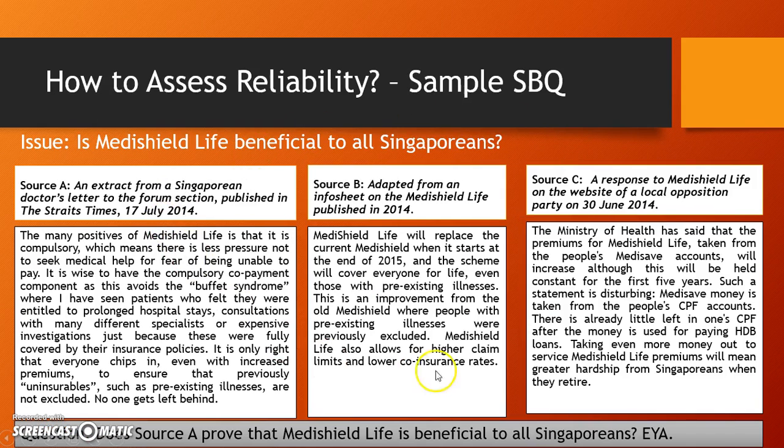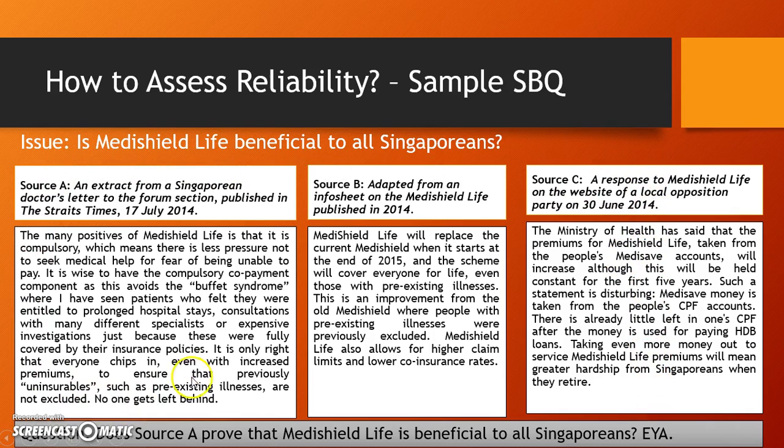Okay, these are the sources that we have seen. I'm just going to breeze through them because I've gone through these 3 sources in part 2. Again, if you have not seen part 2, go and see it. Basically, this source says that MediShield Life is beneficial. This is that MediShield Life is beneficial. This is that MediShield Life is not beneficial to all Singaporeans.